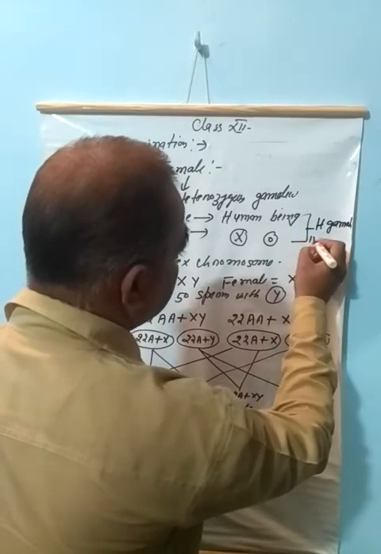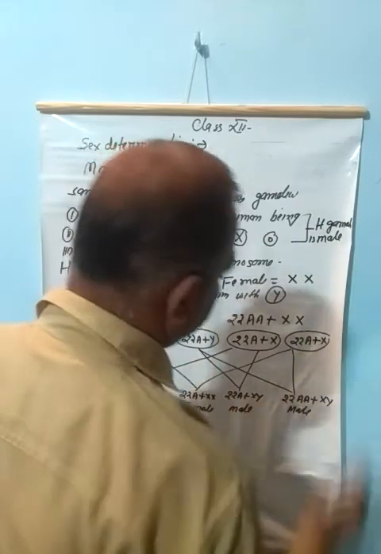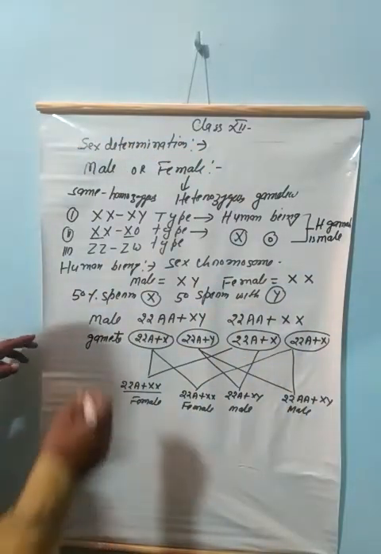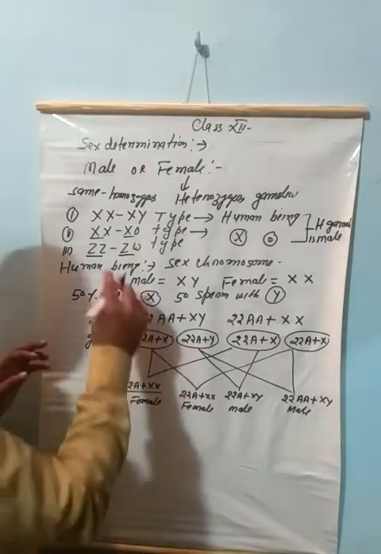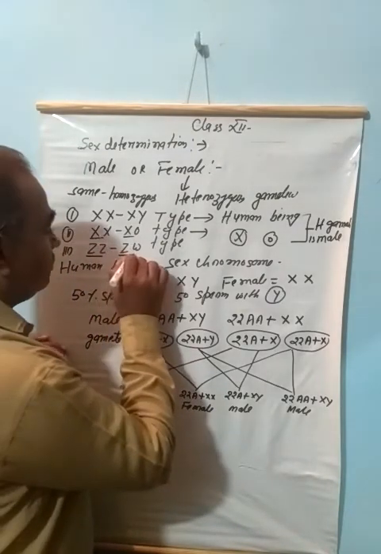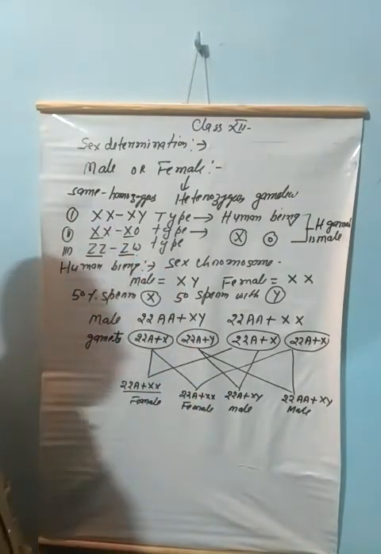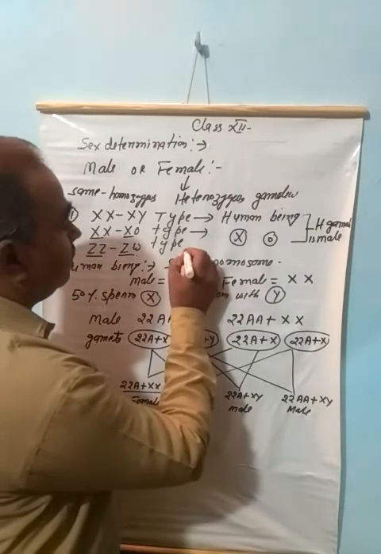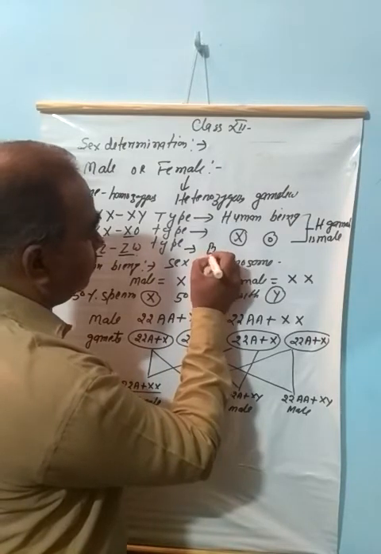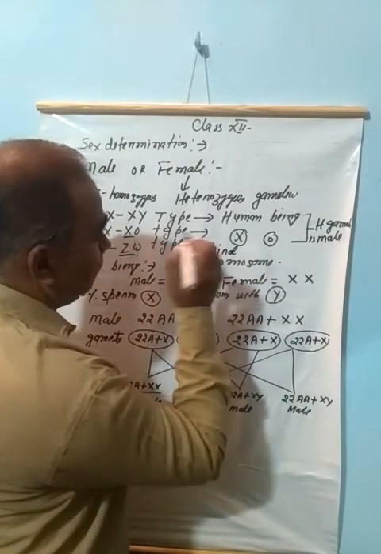The pattern is the same in both cases, human beings and here, the heterogametic is male. But here it is ZZ and ZW. In this case, the heterogametic person is the female, and such type of sex determination is found in certain birds.